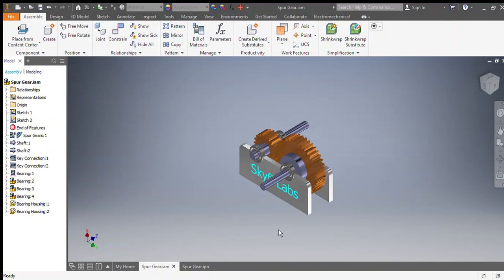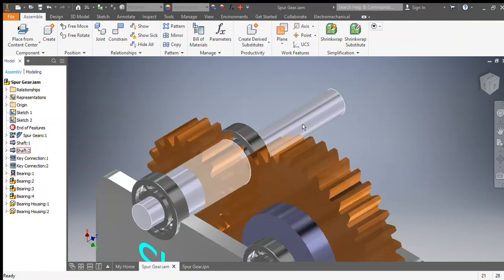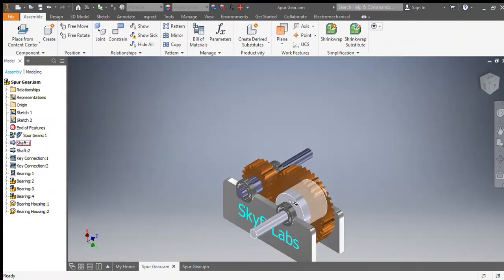So basically what is a gearbox? Here's the answer. It is a system of gears which transmit motion from one shaft to another, that is bringing the motion from this shaft to this one. You didn't get that? No worries. We move on to the internal view assembly and see in detail how it is working.